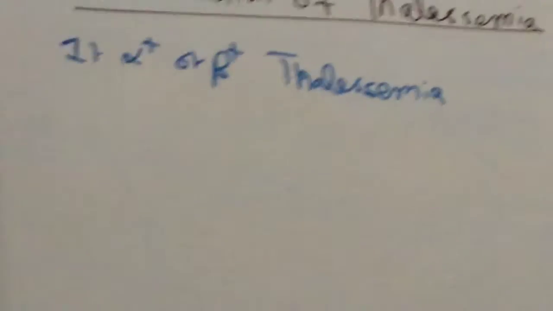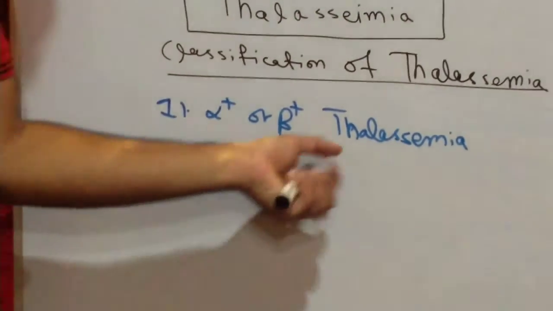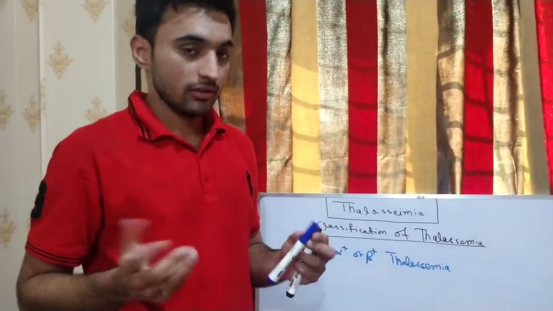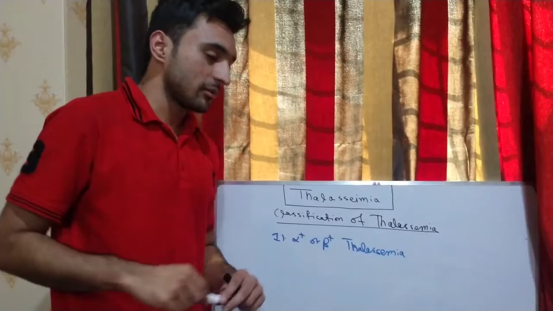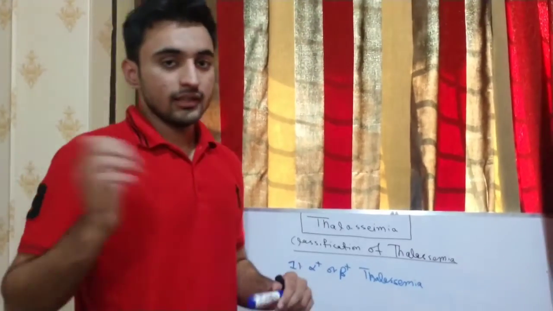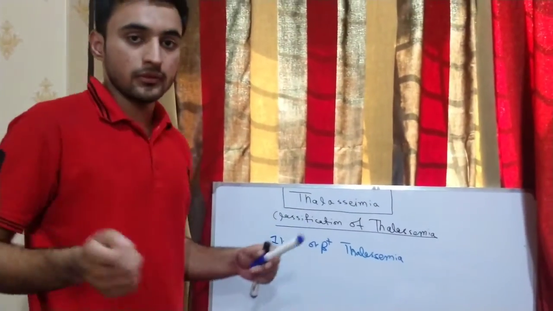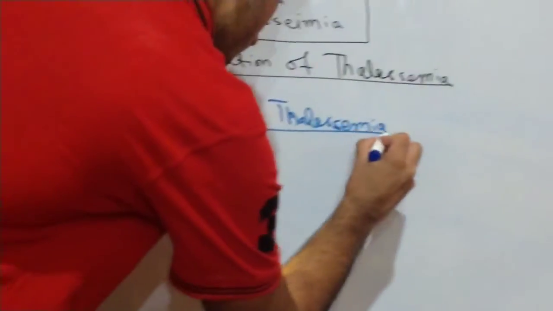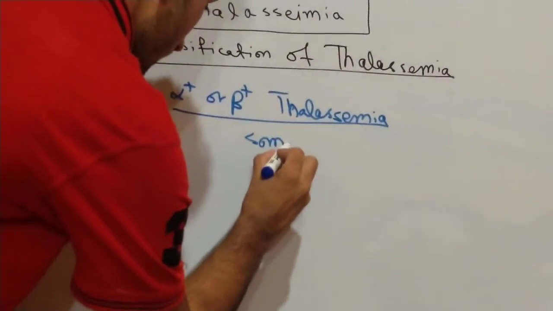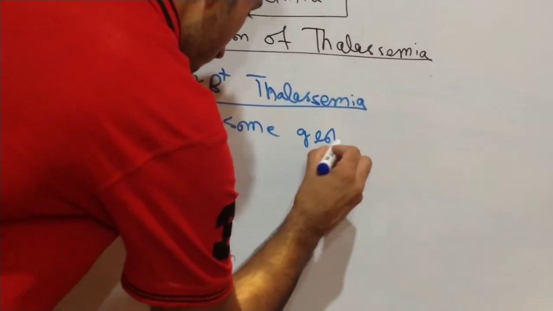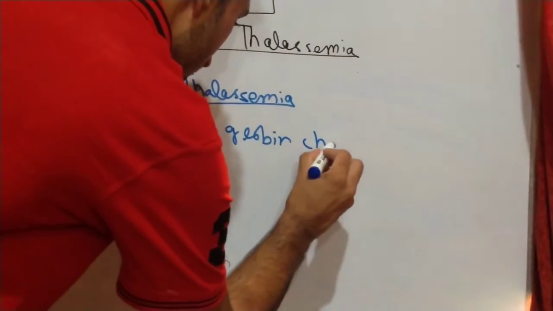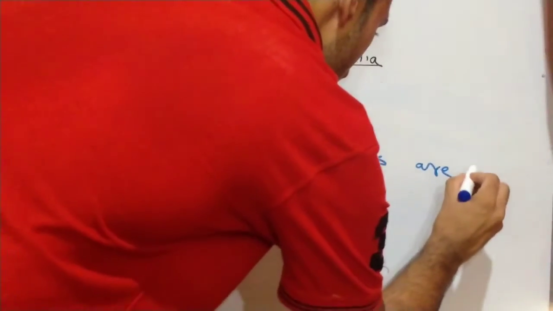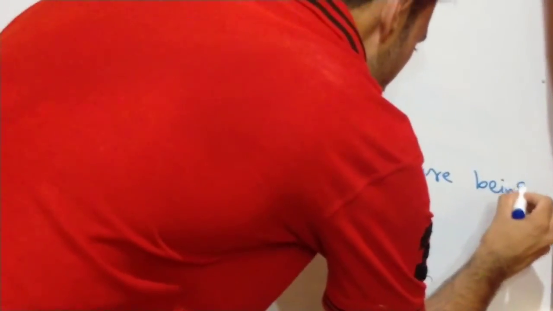In alpha plus or beta plus thalassemia, some globin genes are synthesized or present. That's why this type is not as lethal as the second one, which we will discuss later.